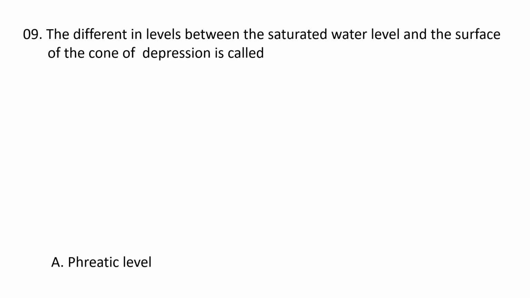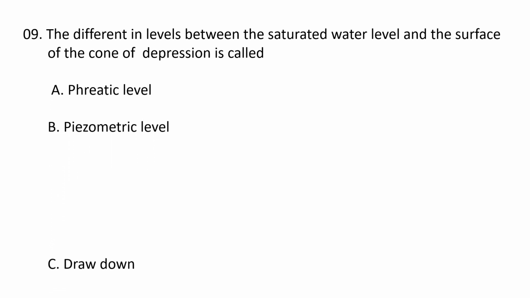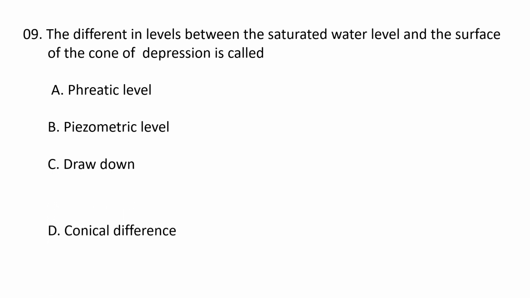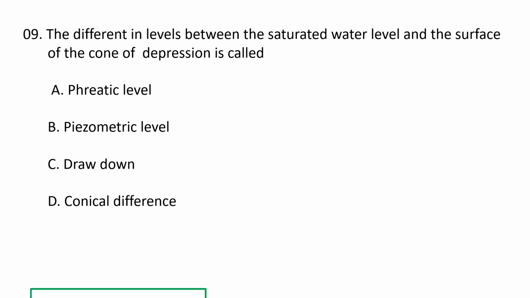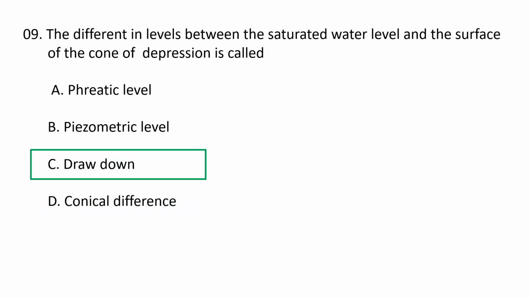Next question. The difference in levels between the saturated water level and the surface of the cone of depression is called A. Phreatic level, B. Piezometric level, C. Drawdown and D. Conical difference. The difference in levels between the saturated water level and the surface of the cone of depression is known as drawdown. Drawdown is the lowering of the water table or piezometric surface caused by the extraction of groundwater, that is, by pumping of boreholes. So C is the correct option.